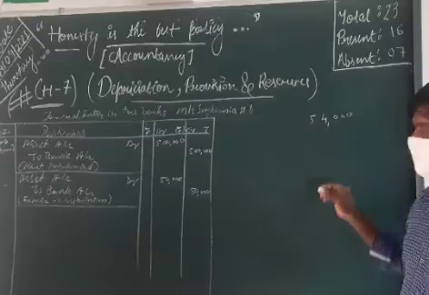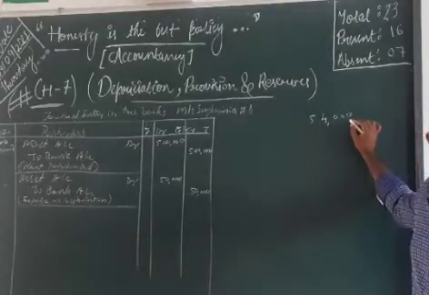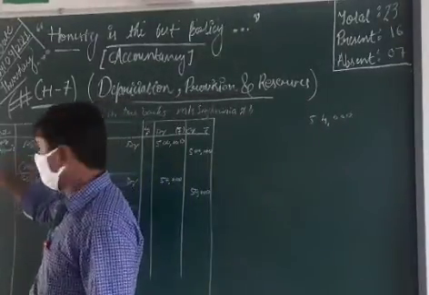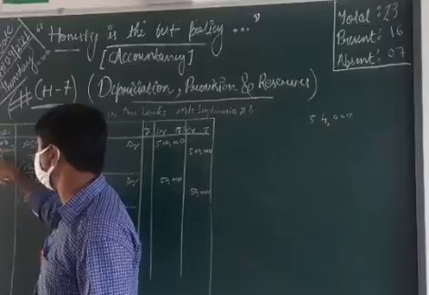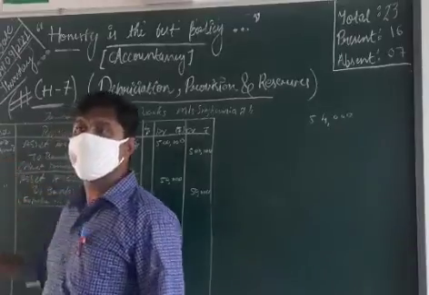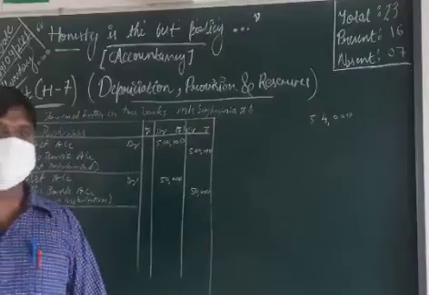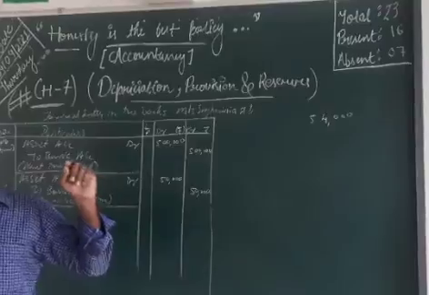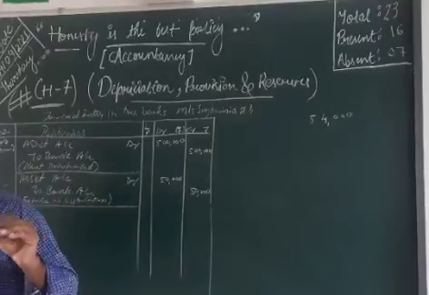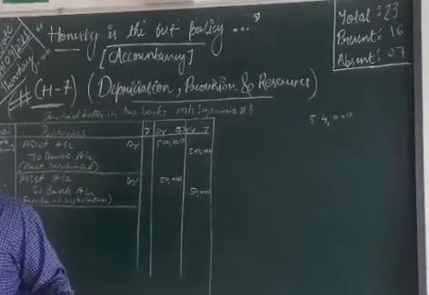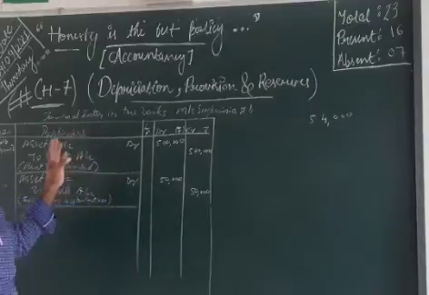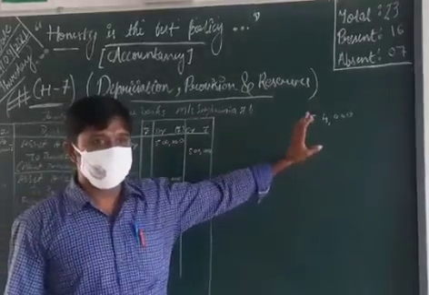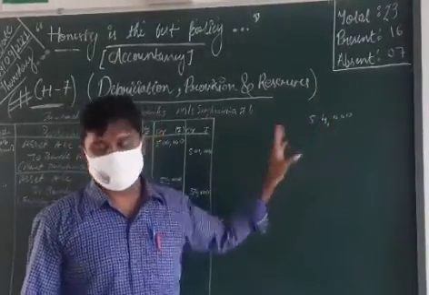Got clear? Very simple. Now you see that we purchased the asset in the year 2016, and the month you have to consider is first April. That means the beginning of the financial year we purchased it. And we close the accounts every year on 31st March, year end. Then there is a 12 months time difference. 12 months means 1 year, so we charge the complete depreciation.